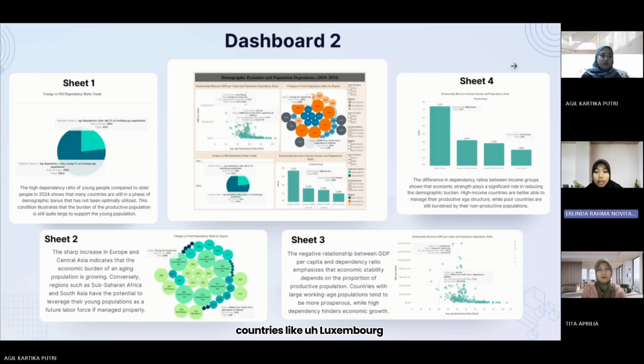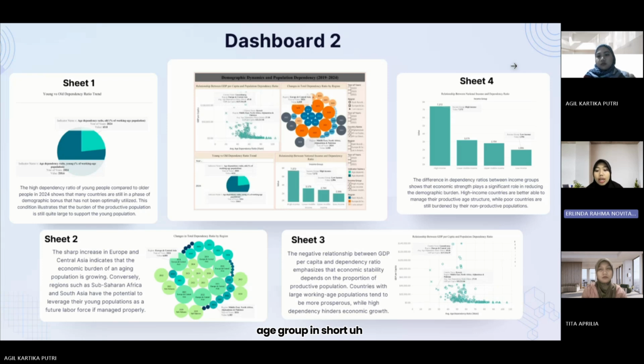Countries like Luxembourg, with a low dependency ratio, have a very high gross domestic product per capita, showing strong economic performance because much of their people are in the working age group. Meanwhile, countries with a high dependency ratio, especially in sub-Saharan Africa and South Asia, face economic challenges since many people are still in the non-productive age group.